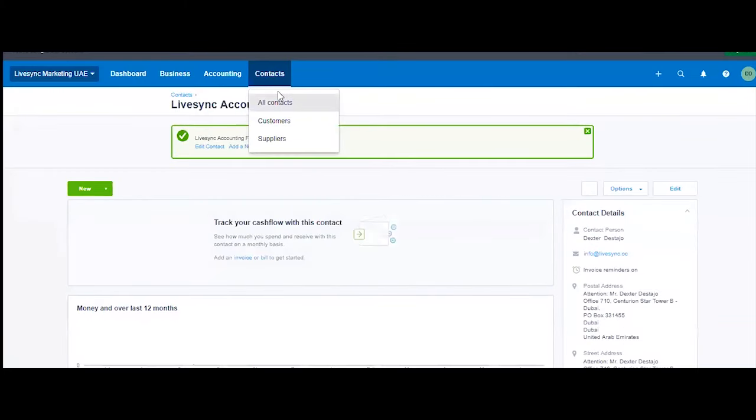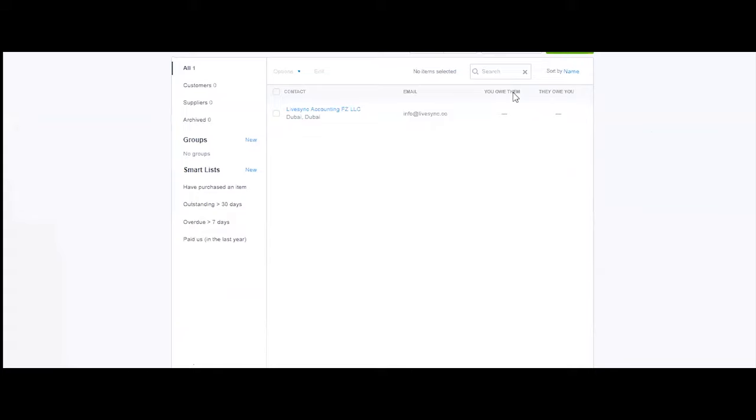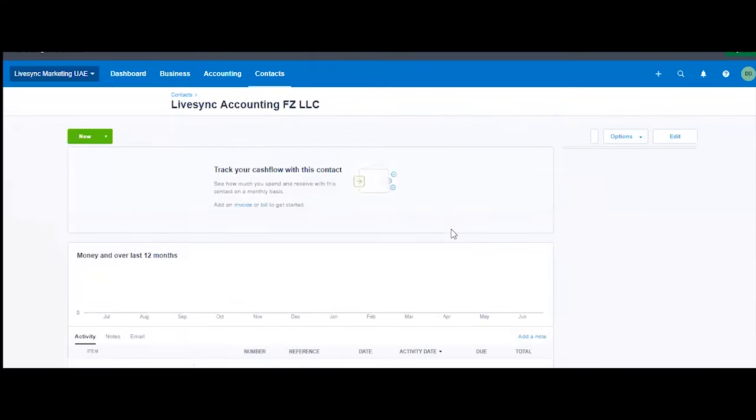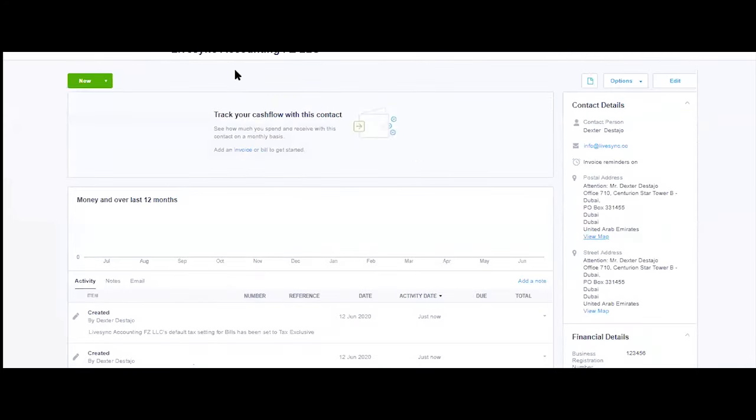So when you look for that particular contact, when I go to all contacts, I would see all the customers and suppliers in this list. It will tell you how much you owe them and they owe you. No? So you can use this contact both for sales and for payables and receivables. So if you click this particular contact, it will tell us the ledger, the particular history, and the data that you have, all this. So this is what we call a mini CRM for your customer.